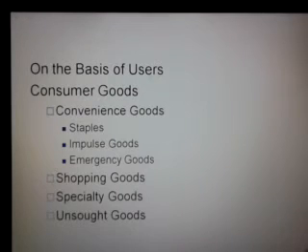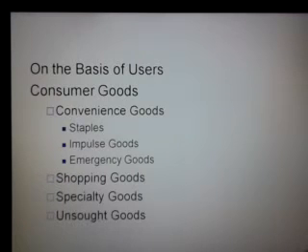Consumer goods are those goods which are marketed to consumers who purchase products for self and family consumption, while industrial goods are those goods which are marketed to industries or businesses. Those purchase products for use in their business, not for self or family consumption, but for use in business.